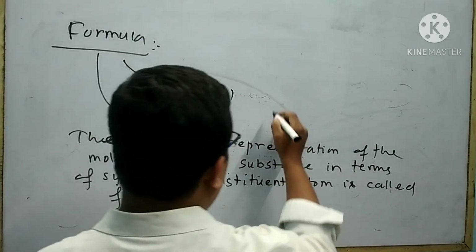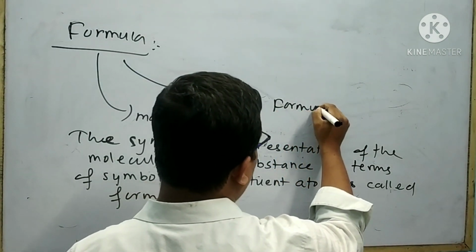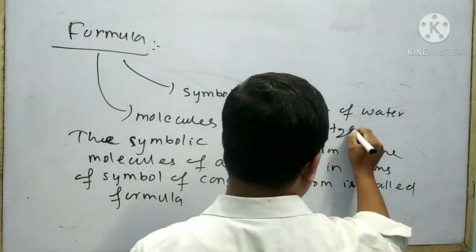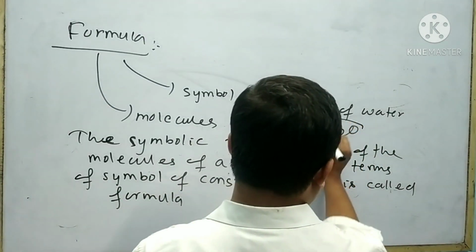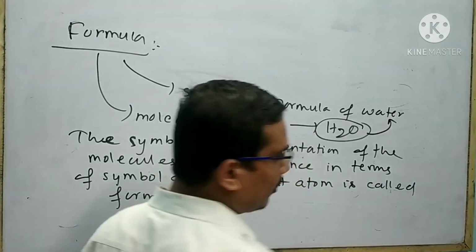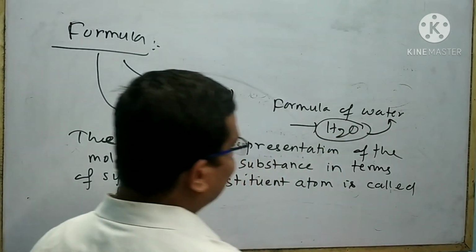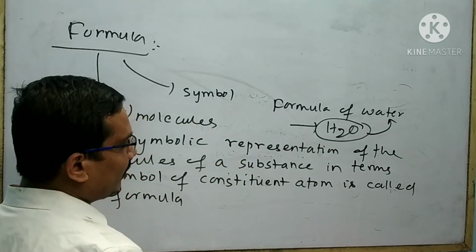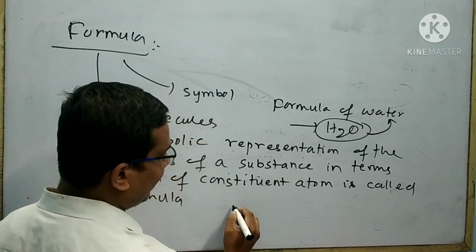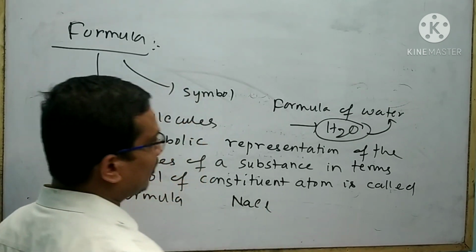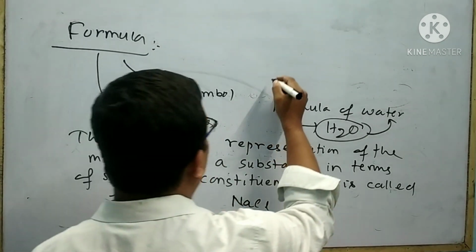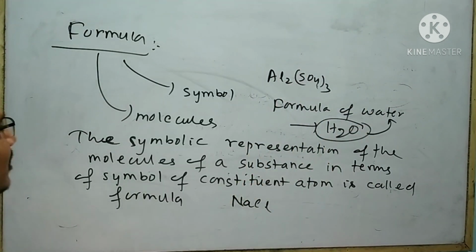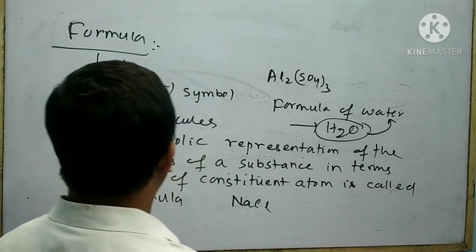For example, the formula of water is H2O. Look at that. This formula is related to the water molecule. It is made by the symbols of the constituent atoms, that is hydrogen and oxygen. Like that you can think about the formula of sodium chloride, that is NaCl. Similarly you can think about the formula of aluminium sulfate, Al2(SO4)3. This is all about your formula.